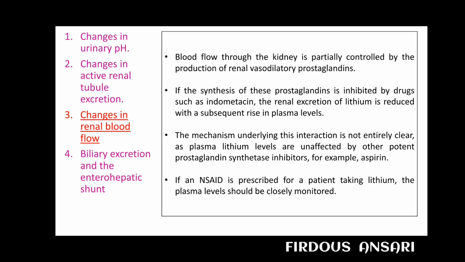The mechanism underlying this interaction is not entirely clear, as plasma lithium levels are unaffected by other potent prostaglandin synthesis inhibitors, for example aspirin. If an NSAID is prescribed for a patient taking lithium, the plasma levels should be closely monitored.